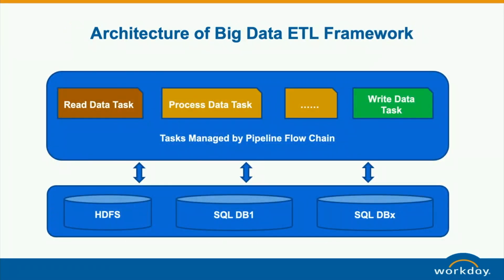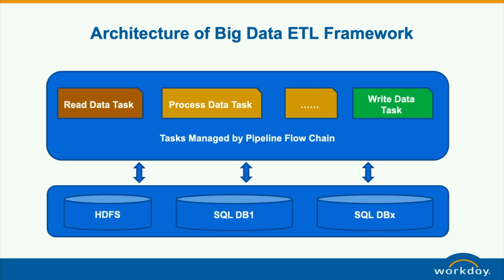Here's a pretty high-level architecture of this big data ETL. We can connect data from different sources. This is reading data, and reading data here is managed by this flow chain. It can read the data from different sources. We just need to identify whether it's HDFS, and then it goes to here.